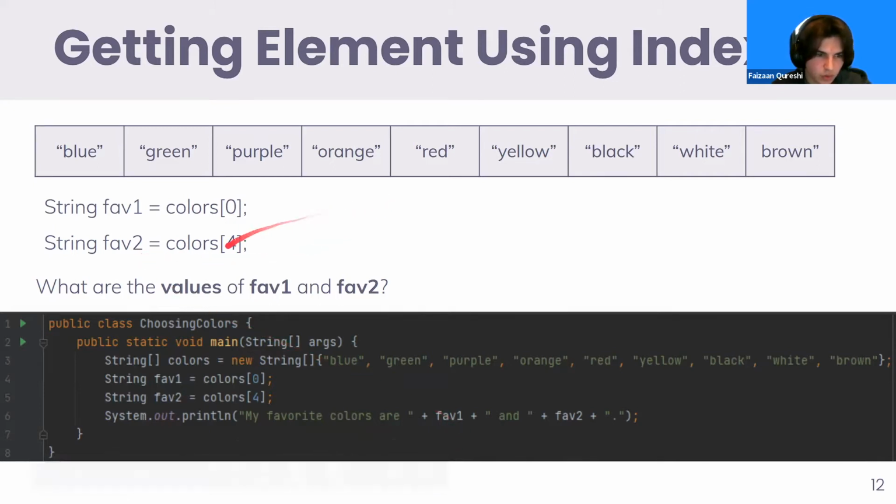And the same thing goes for red. We have colors 4. Colors 4 is going to be equal to red. So fav2 is going to be equal to red. Does this make sense to everyone? This is just the same thing that we did before, except this time we're using strings. All right, let's move on to the next slide.